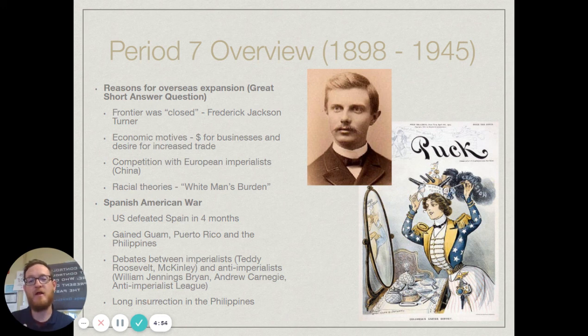In Cuba, there were Cuban nationalists who wanted their independence from Spain. So they start fighting against Spain, and then that leads Spain to really clamp down on Cuba. Now, Cuban refugees come to the United States, and they catch the attention of Pulitzer and other writers within New York who start writing a lot about what is happening in Cuba.